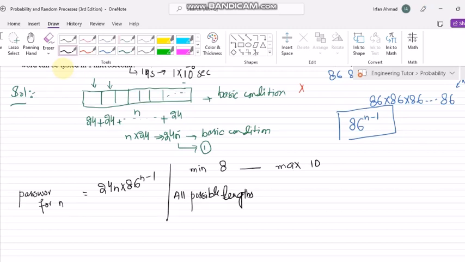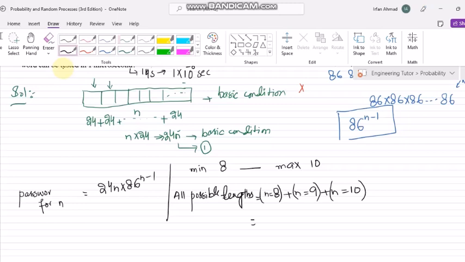Okay, so the possible lengths can be 8, n is equal to 8 plus n is equal to 9 plus n is equal to 10. Okay, why am I using plus here? Because any of these three can be used here. It can be 8 or 9 or 10 as well.